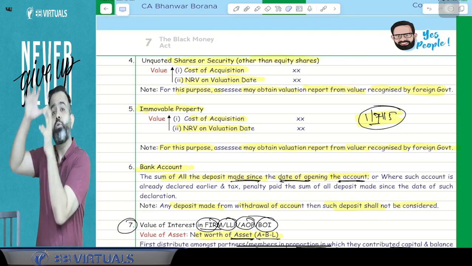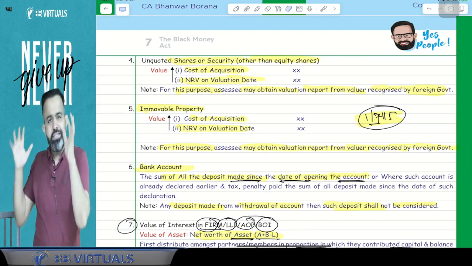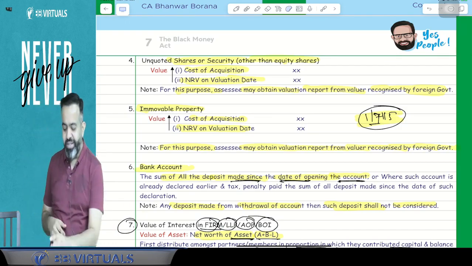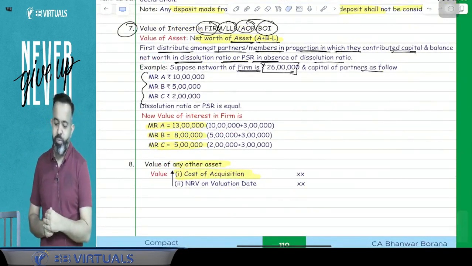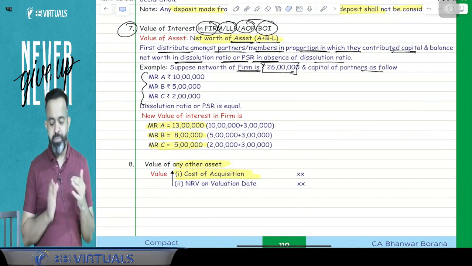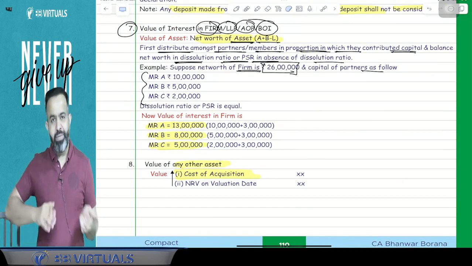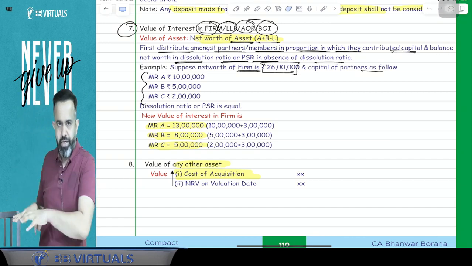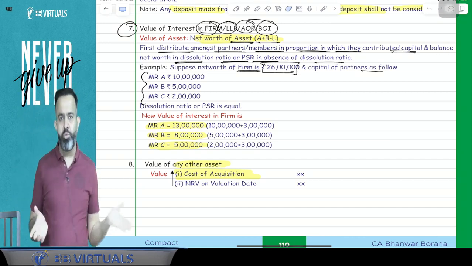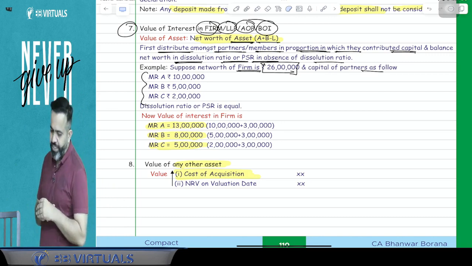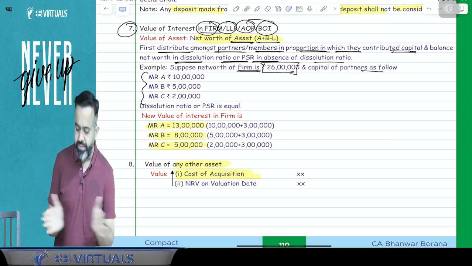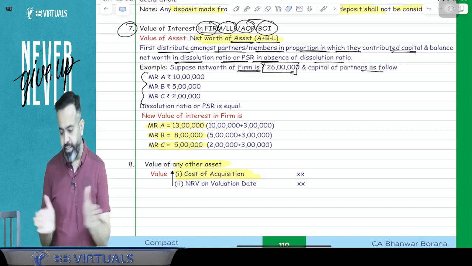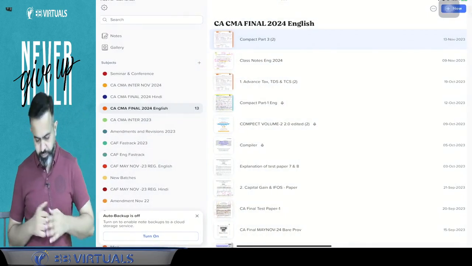Bank account, just take the deposit. Okay, so that is bank account. In case of the firm, LLP, AOP, BOI, your share, that is A plus B minus L. But guys, here whatever the net worth, first apportion till the capital account is there, and guys, the remaining will be distributed in the dissolution ratio or PSR. And in case of any other asset, just take the cost of acquisition or NRV on the valuation date, whichever is higher. Directly check your compiler.